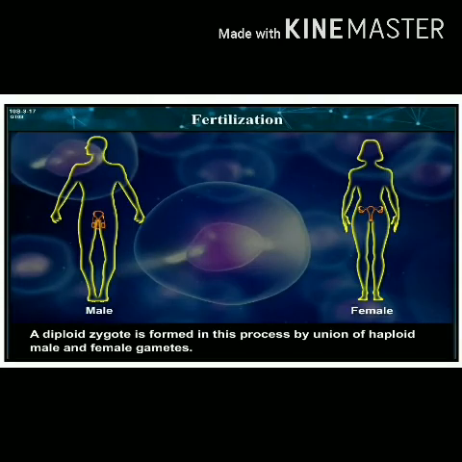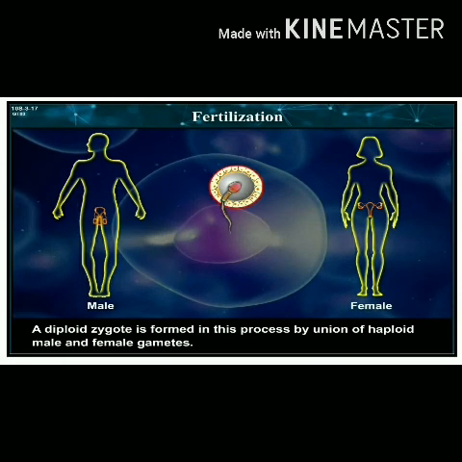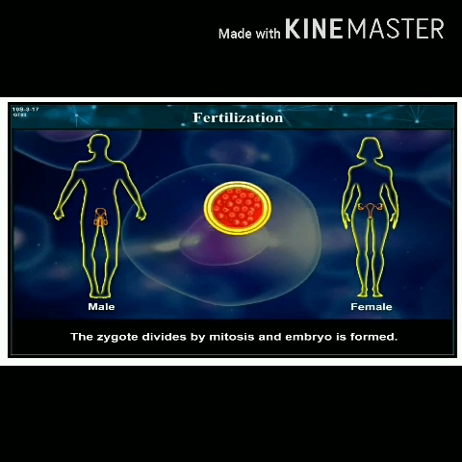Second is fertilization. A diploid zygote is formed in this process by union of haploid male and female gametes. The zygote divides by mitosis and an embryo is formed. The embryo develops to form a new individual.